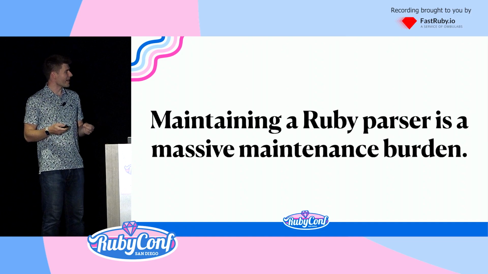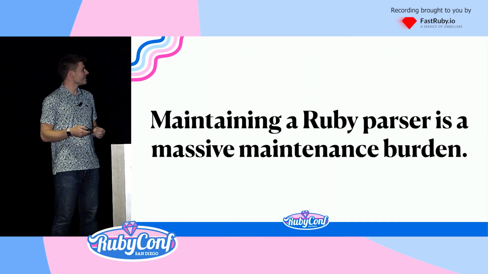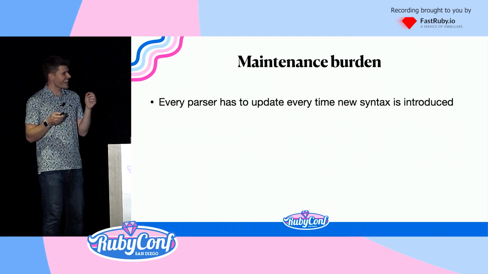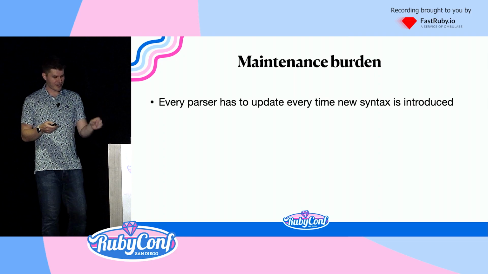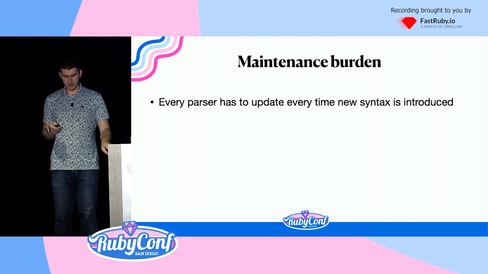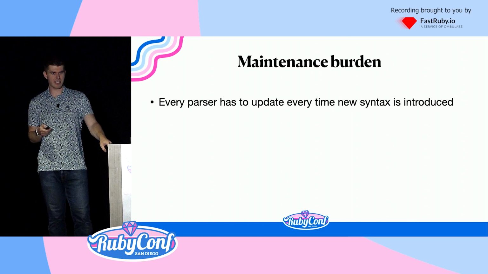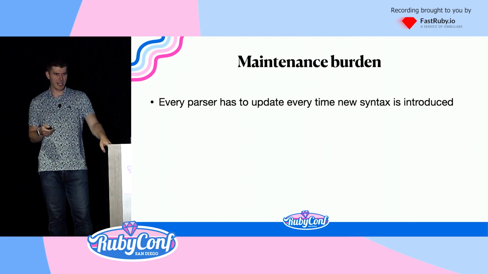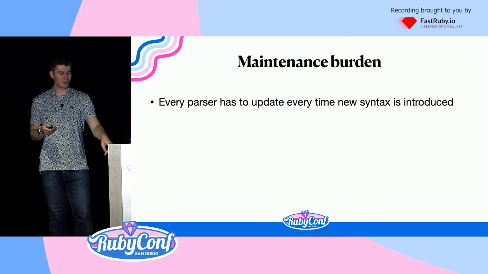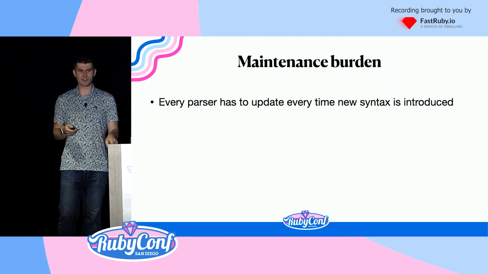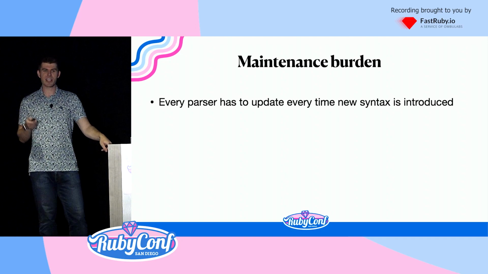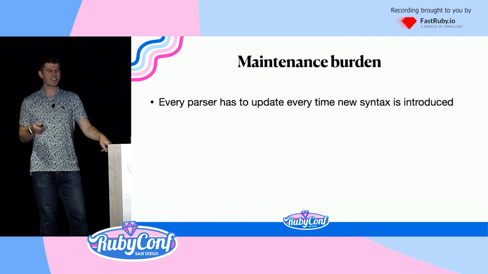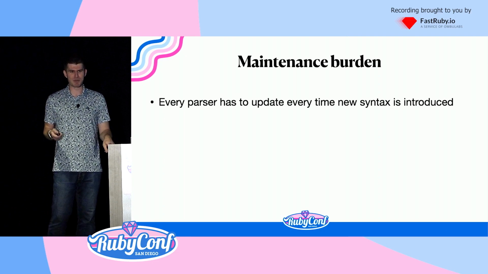Maintaining a Ruby parser is a massive maintenance burden. Ask me how I know. Every time new syntax is introduced, every parser has to update. There's a guy named Tom Enebo who works on JRuby, who has been maintaining the JRuby parser for over 10 years. And I am always in awe of him, because the way that he maintains the JRuby parser is by looking for git commit changes on parse.y and then translating that code every time into Java from C. That is a heroic effort. He should have gotten the Ruby prize.